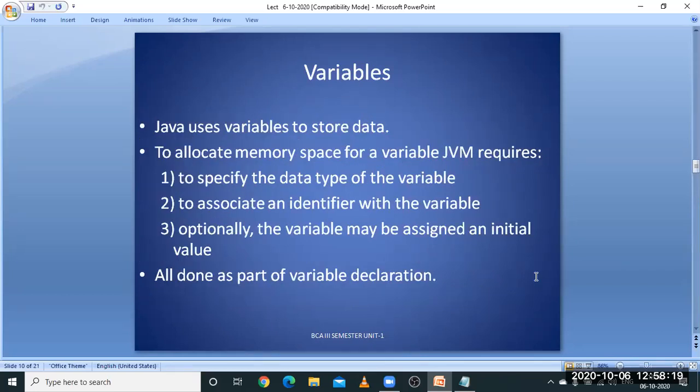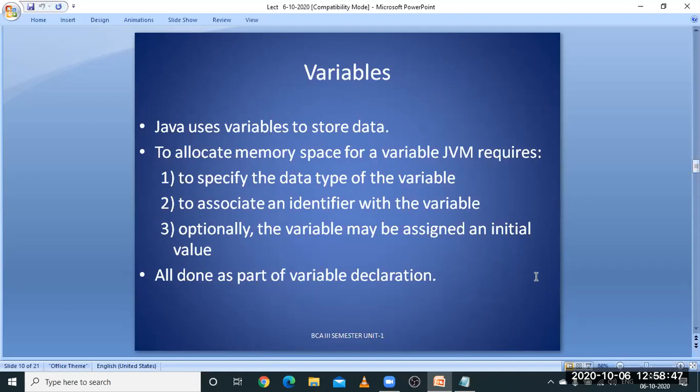Next, Java uses variables to store data, and it allocates memory space for the variables, which the JVM requires. Whenever you want to allocate memory to a variable, first we need to specify the data type of the variable, then the name of the variable, then the initial value supplied to it.